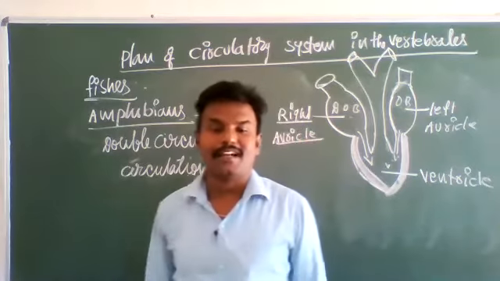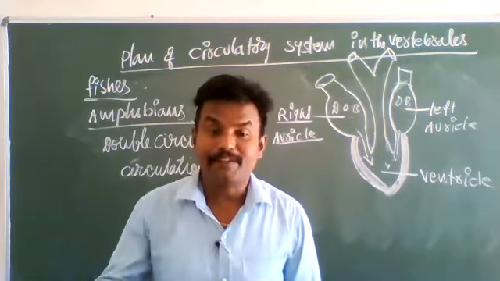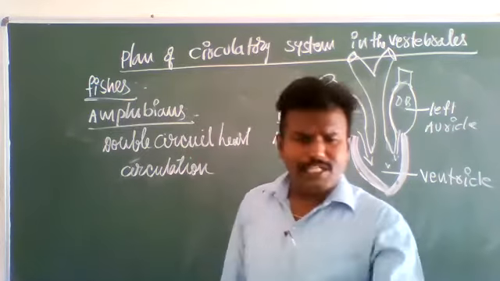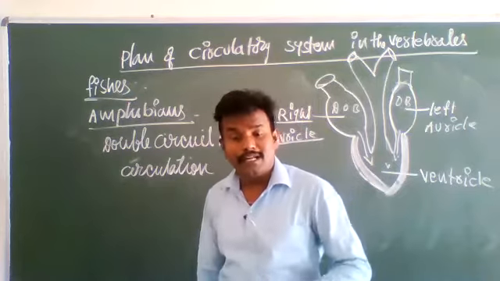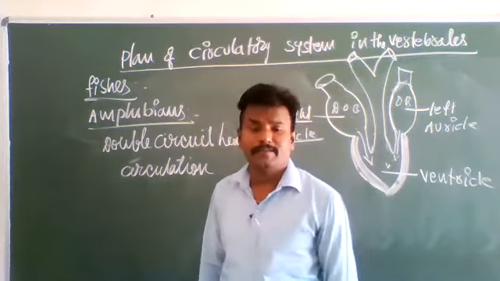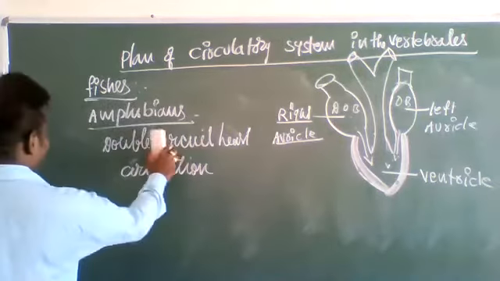Therefore, in amphibians, the heart is called a double circuit heart. That type of circulation is called double circuit circulation. The two-chambered heart evolved into a three-chambered heart. The three-chambered heart gradually evolved into an incompletely divided four-chambered heart. That is, we will see in reptiles.